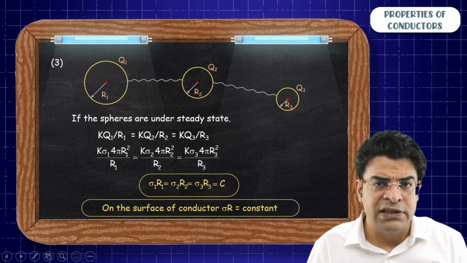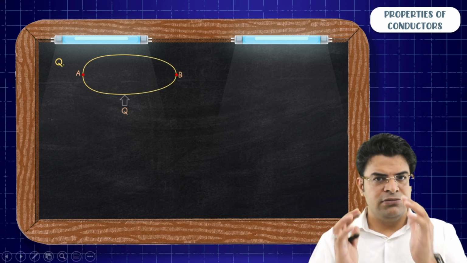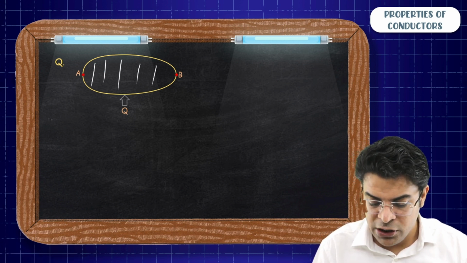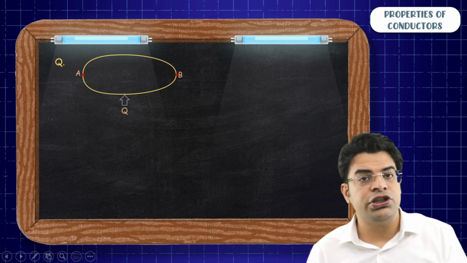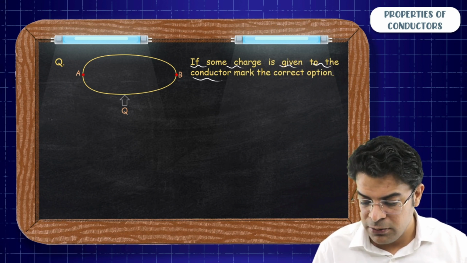To understand this better, let's take an example. The question is, we have this conductor in the shape of an egg. So this is an egg-shaped conductor, and we have given this conductor some charge q. The question is, if some charge is given to the conductor, mark the correct option.